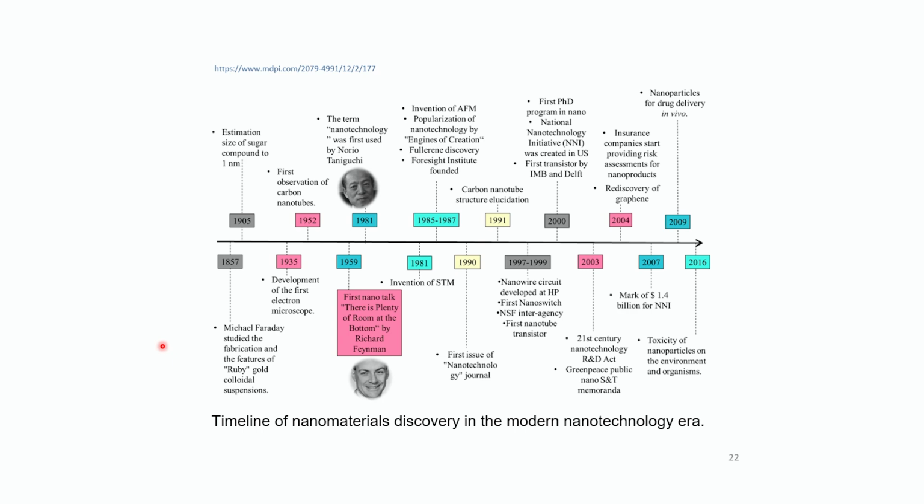But go down to the nanoscale, you create a nano gold material, and the color changes from yellow to ruby red. So he created ruby red gold colloidal suspensions for the first time. He realized there was something unique about this, but he did not name it as a nanoparticle or nanotechnology yet. He just created that accidentally.